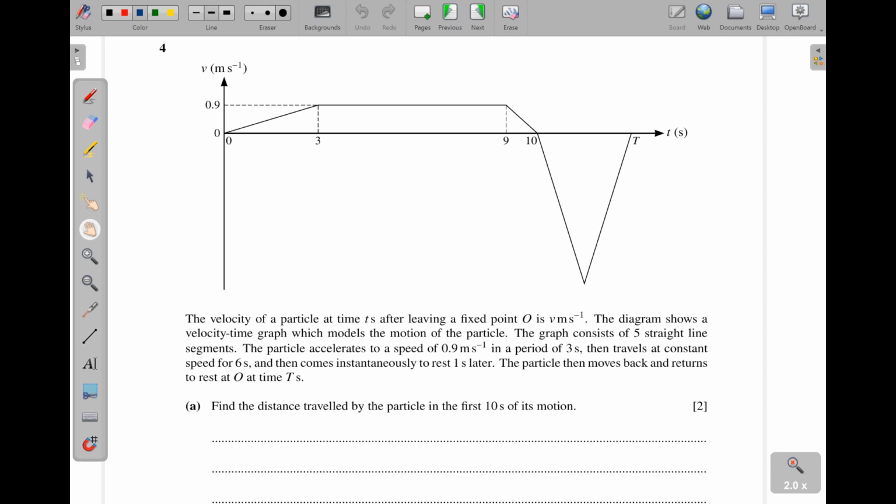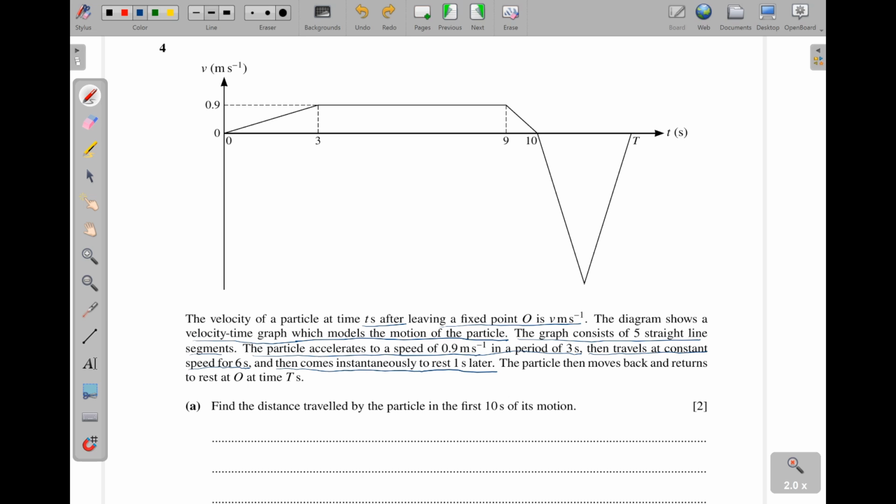Question 4. The velocity of the particle at t seconds after leaving a fixed point O is v meters per second. The diagram shows the velocity-time graph which models the motion of the particle. The graph consists of 5 straight line segments. The particle accelerates to a speed of 0.9 meters per second in a period of 3 seconds, then travels at a constant speed for 6 seconds, and then comes to instantaneous rest 1 second later. Then the particle moves back and returns to rest at O at t seconds.